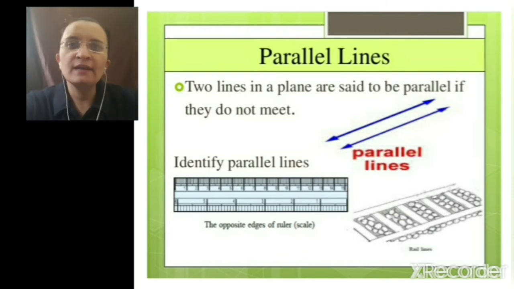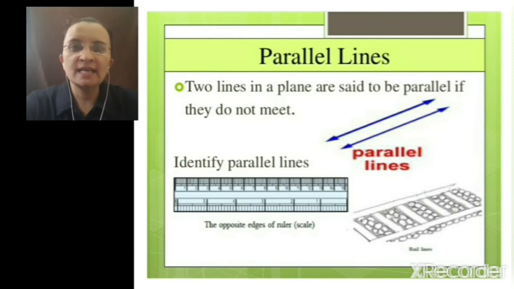Till now we have discussed about point, line segment, line, ray, intersecting line, and parallel lines. After learning about these basic geometrical ideas, let's solve exercise 4.1. Exercise 4.1. Here one figure is given and we have to find out points, line, rays and line segments from the given figure.